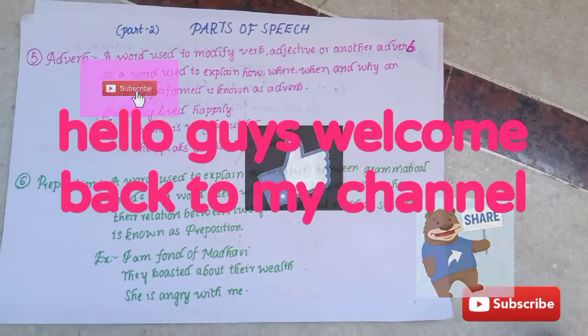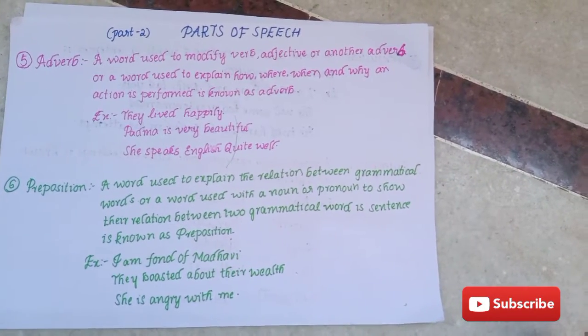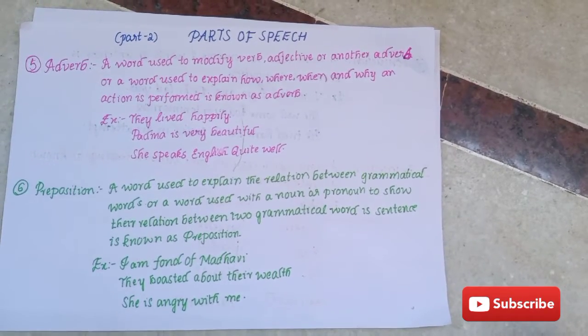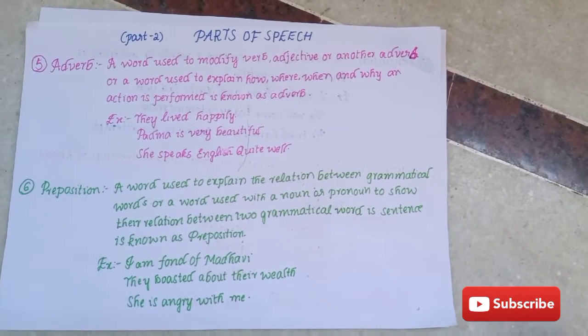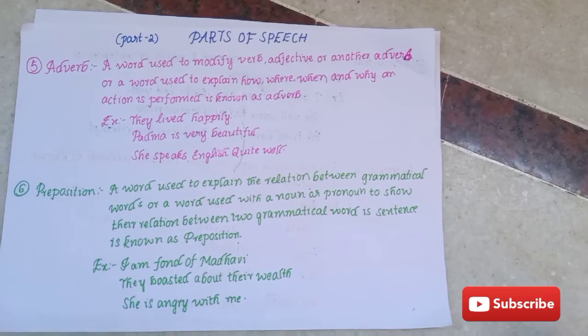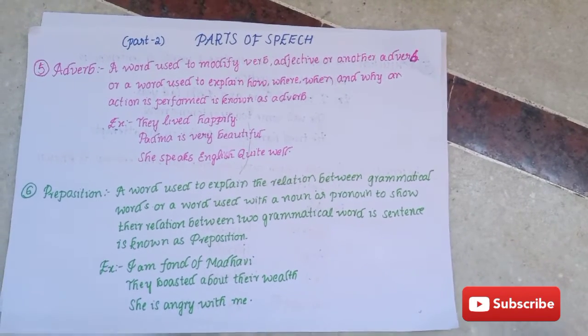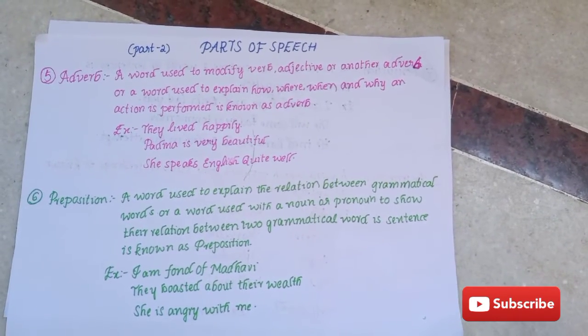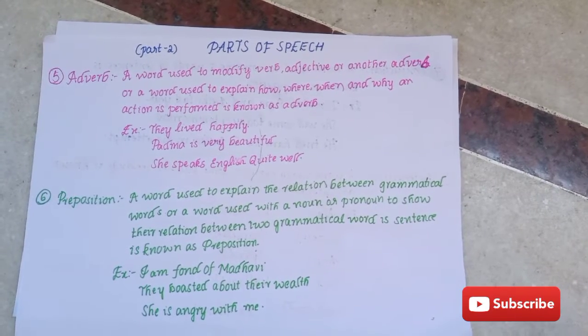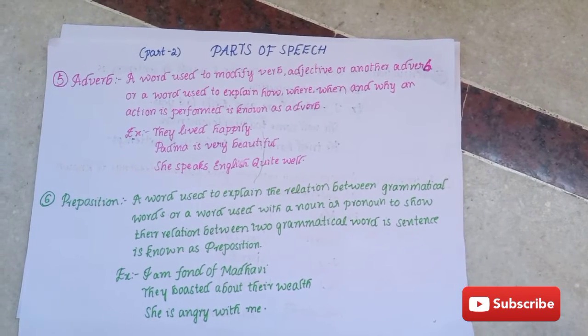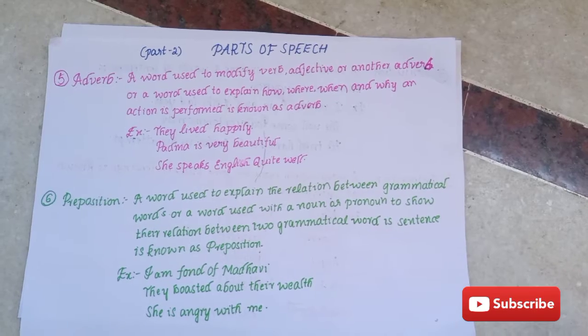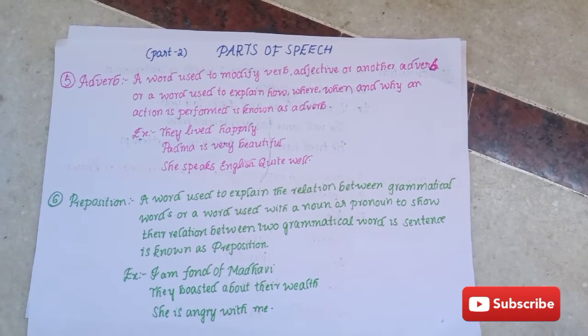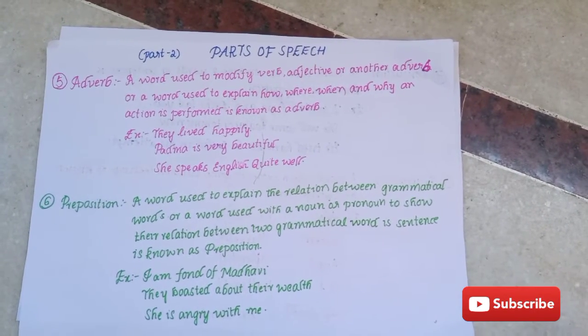Today we are going to learn about parts of speech, second part. So the next one is adverb, a word used to modify a verb, adjective or another adverb, or a word used to explain how, where, when and why an action is performed is known as adverb. Example, they lived happily. Padma is very beautiful. She speaks English quite well.